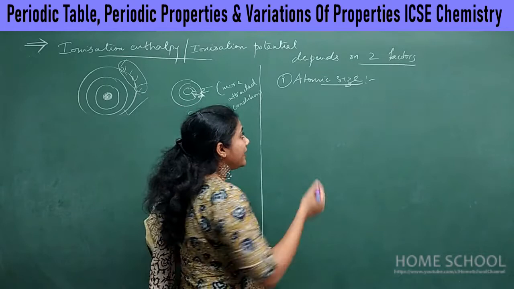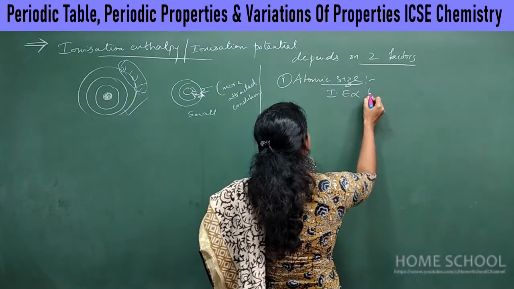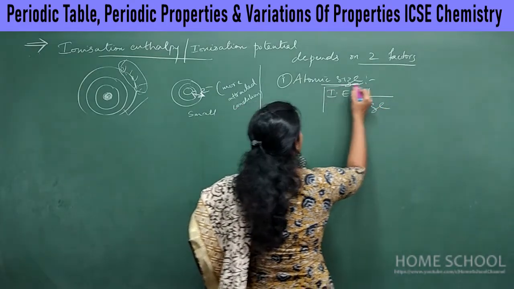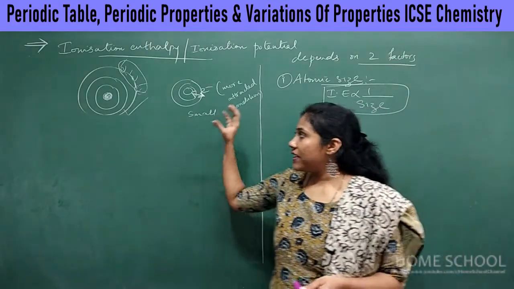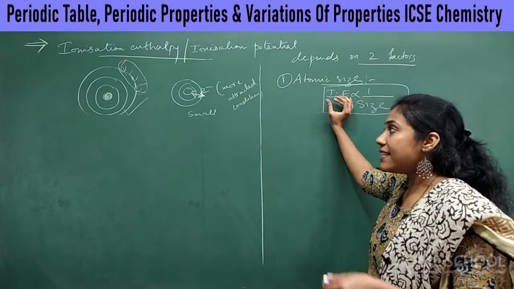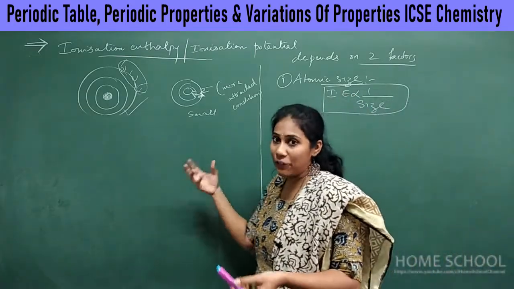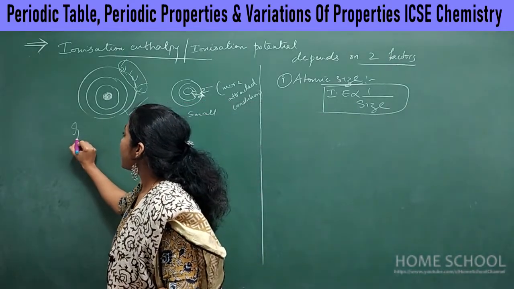So what I can write here is, ionization enthalpy is inversely proportional to size. This is really a very important point. If the size is bigger, then ionization enthalpy is very less, and you must know the reason behind it.